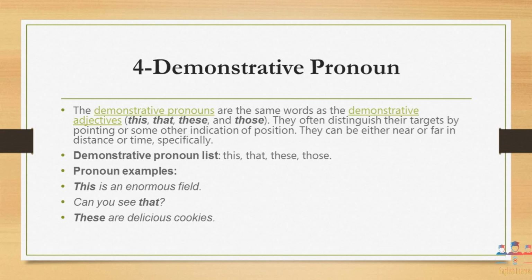Let us discuss the list with respect to the examples. This is an enormous field. This is indicating directly to the field in the sentence. This refers to the field in the sentence. Can you see that? See is indicating that, which means they are interlinked in the sentence. All in all, the demonstrative pronouns are the type of pronouns which indicate something, either that thing is placed nearer or far away.